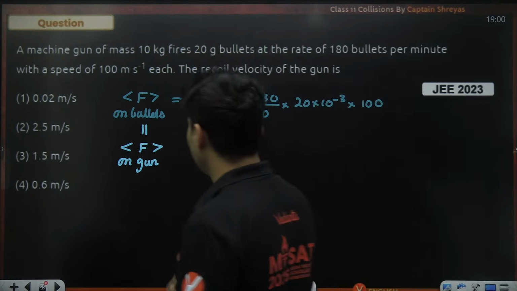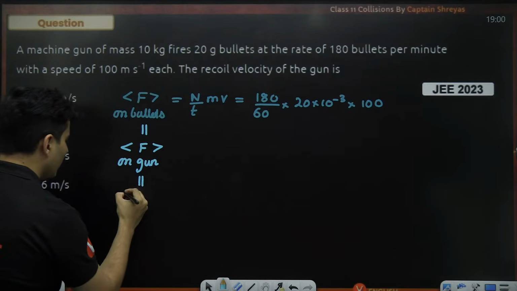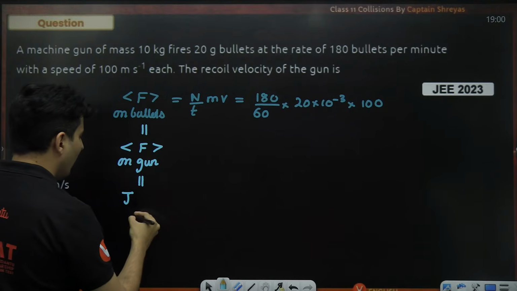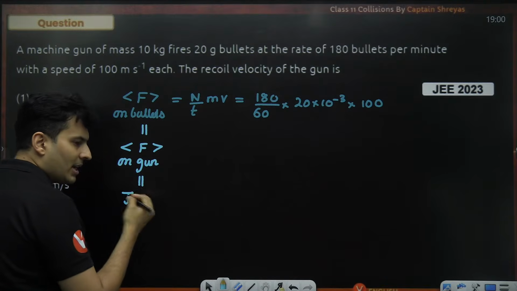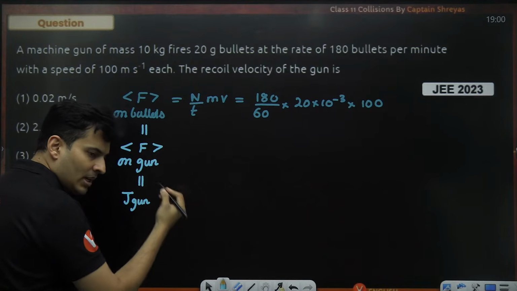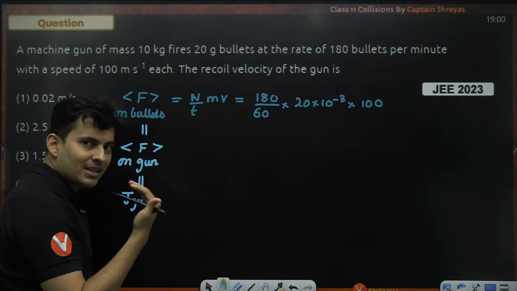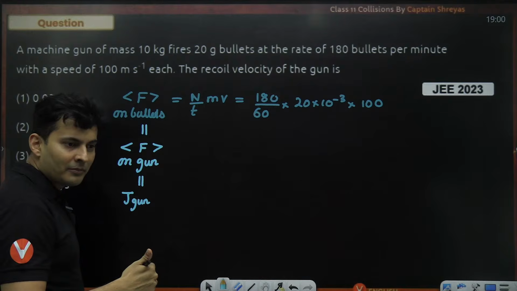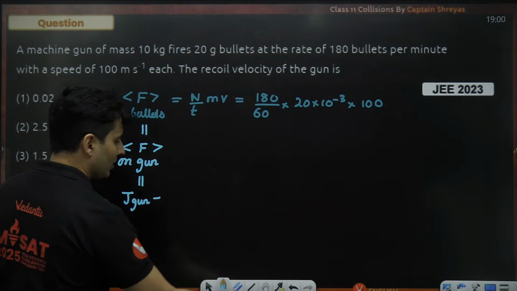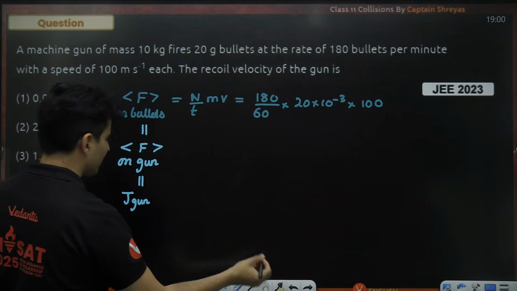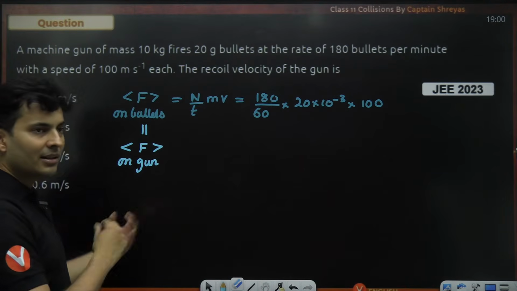And this particular force on the gun will also give the impulse on the gun, and remember, impulse is force multiplied by time. If I know that particular force, I can find that impulse, and that impulse will give me the velocity.